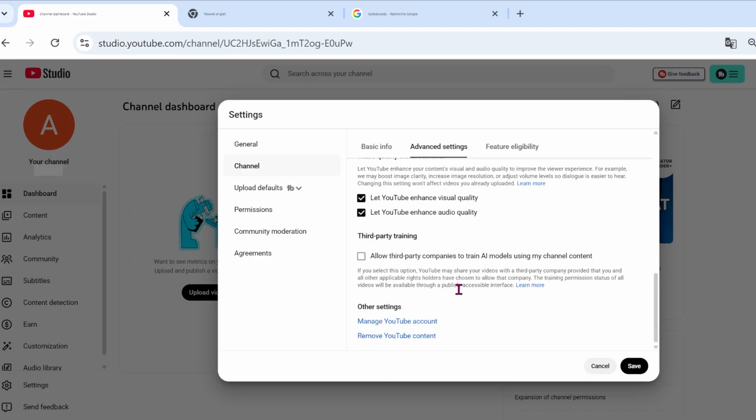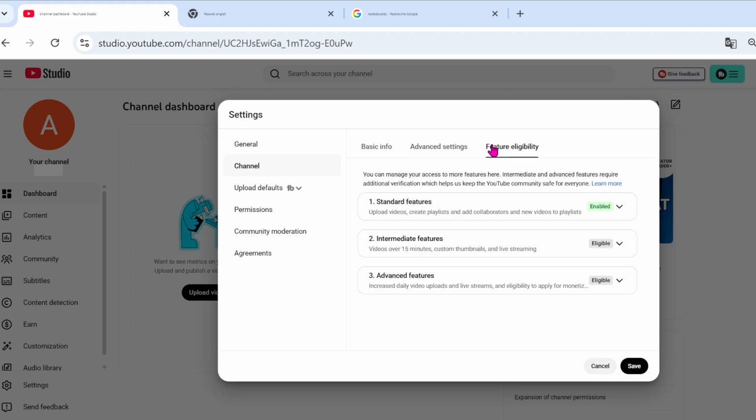It may seem like a small detail, but it's very important because this setting has a direct impact on how your videos are distributed. There you go, you now have the keys to launch your YouTube channel.